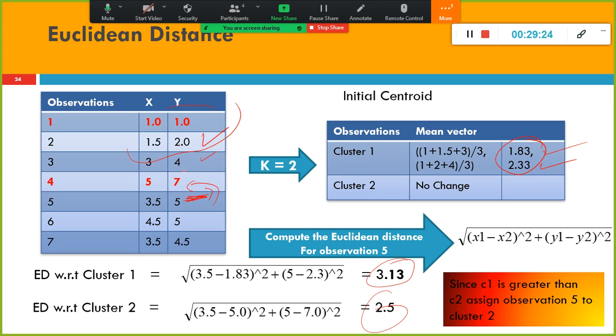No, sorry. See, this cluster has already been formed, right? It will not go back again here, and that assignment has been done. The next one is this one. This one will get assigned to this one. It will check only the rest of the records against this one and the cluster 1 centroids. Yeah, I got it.